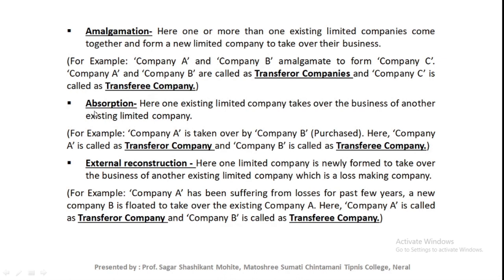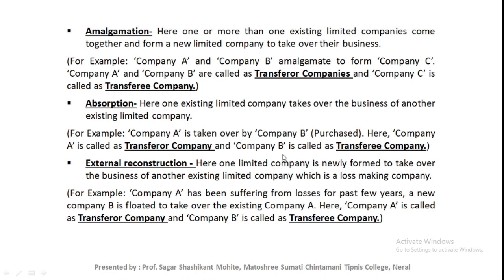Next situation, absorption of companies. Here one existing limited company takes over the business of another existing limited company. This is the case of absorption of company. For example, company A is taken over by company B. In this case, company A is called the transferor company, that is the old company, and company B is called the transferee company.